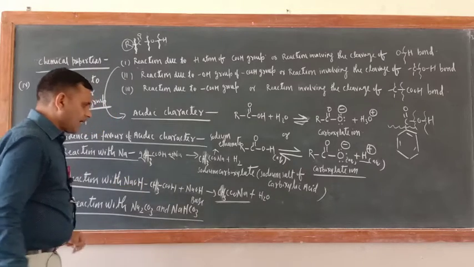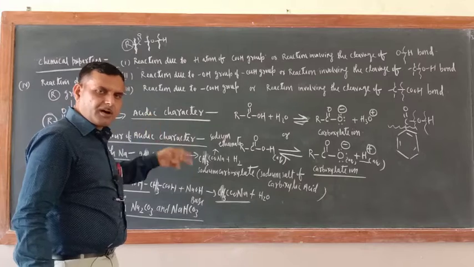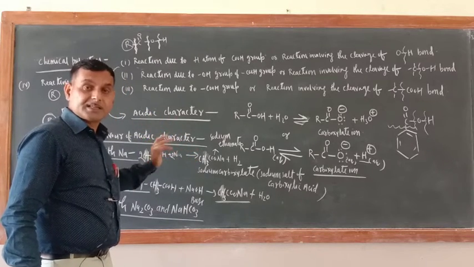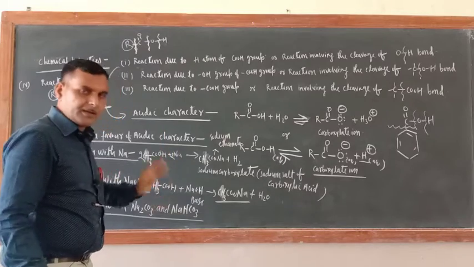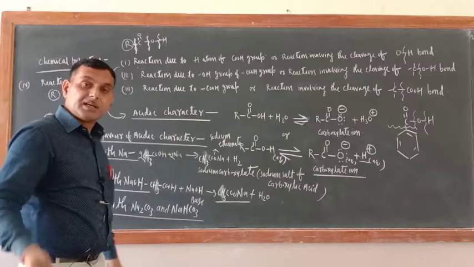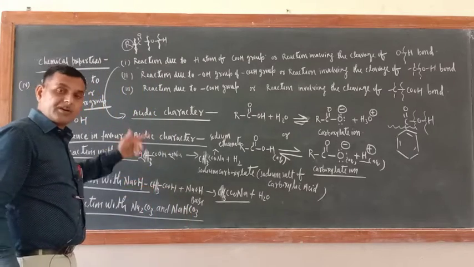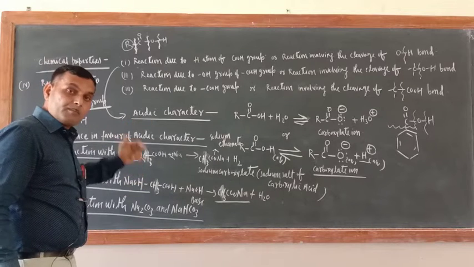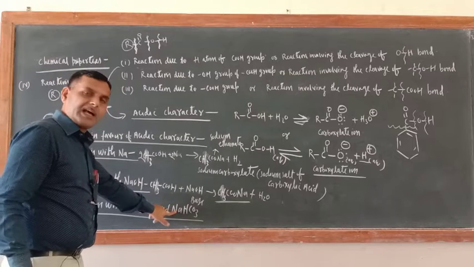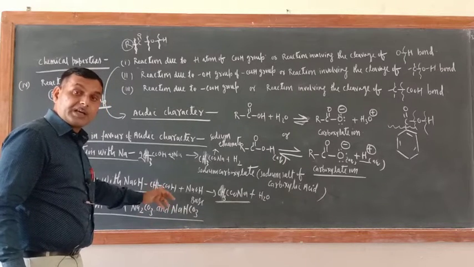This is a base. Now there is one difference also between carboxylic acid and phenol. Phenol is a weaker acid than carboxylic acid, correct? What is the evidence? Phenol was reacting with sodium metal and NaOH, and you know NaOH is a strong base. But phenol was not reacting with sodium carbonate and NaHCO3, sodium bicarbonate, because they are weaker bases.